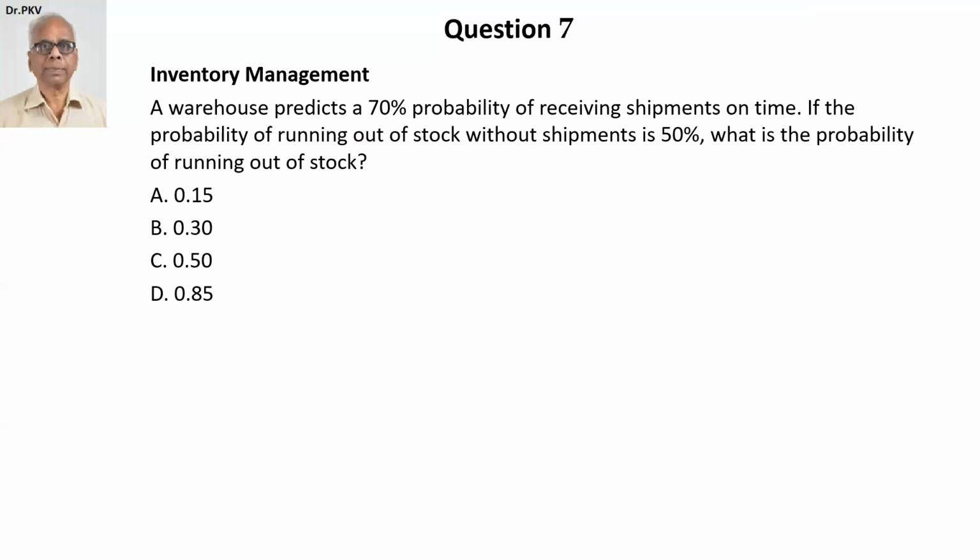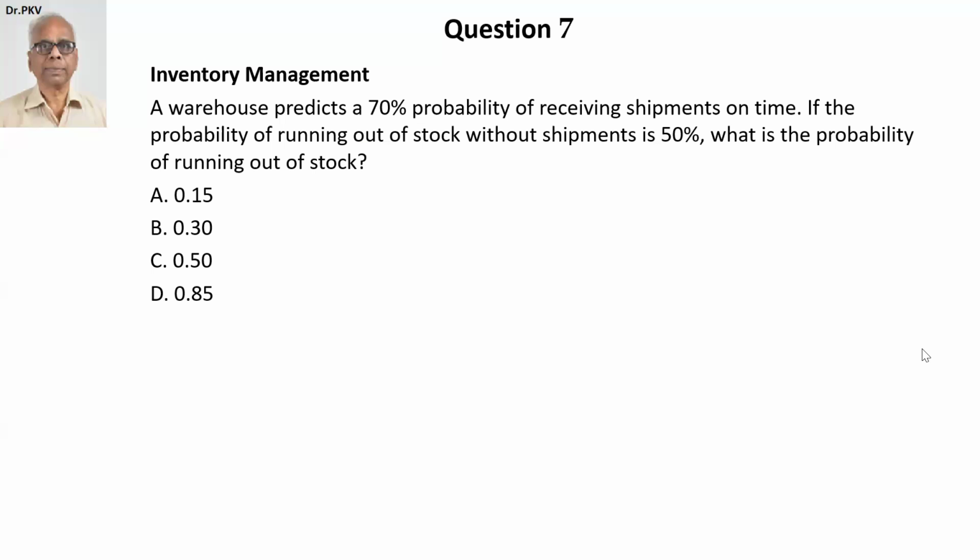If the probability of running out of stock without shipments is 50%, what is the probability of running out of stock? Fairly simple question to answer. Use the rules of probability. You are required to find out what is the probability of running out of stock.